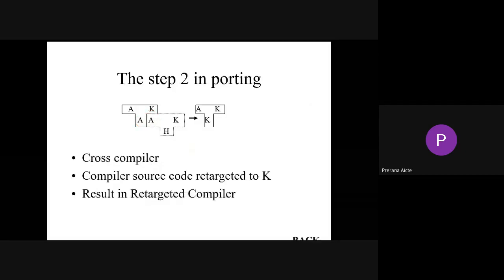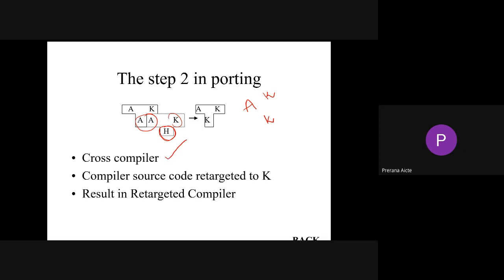See here, one more. So we'll club this and K. So here we can do it like this. So instead of H, the compiler, A is a source code. We need to get target code K. But here the compiler itself is A. So better to use it like this. So A is a source code, K is your target code, and here K is your compiler.